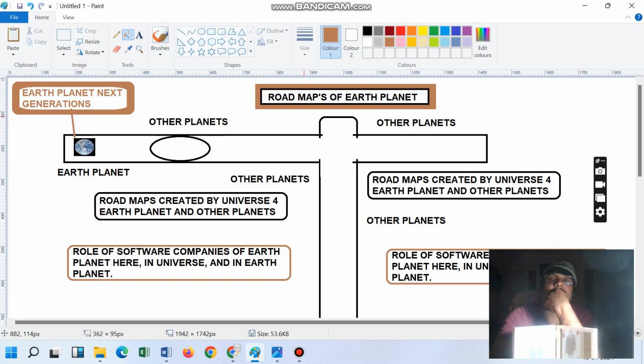One of the persons told us about the roadmap of the Earth planet, which is created by the universe group, and the roadmap of the other planets too. Each roadmap shows that the Earth planet is going to move from this direction to that direction, this area to that area. So that is drawn by which group? That is the universe group. This is the roadmap of the Earth planet, and these all are the other planets, and this is the roadmap.